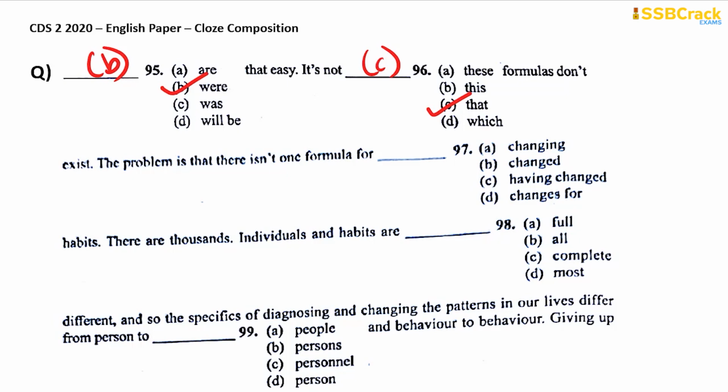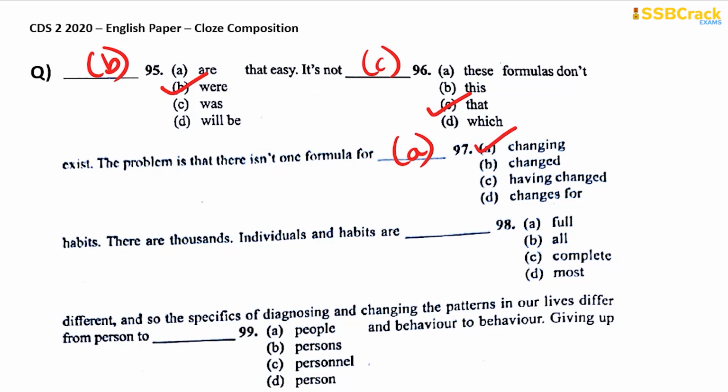The problem is that there isn't one formula for changing habits, for changed habits, for having changed habits, or for changes for habits. It should be for changing habits, okay, option A. There are thousands. Individuals and habits are dash different. Now this is again a very tricky option here.